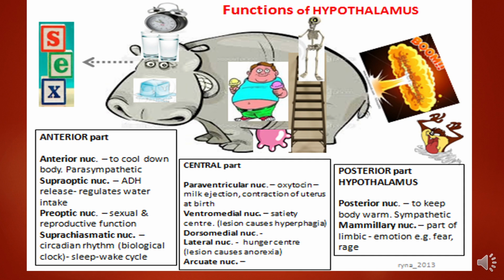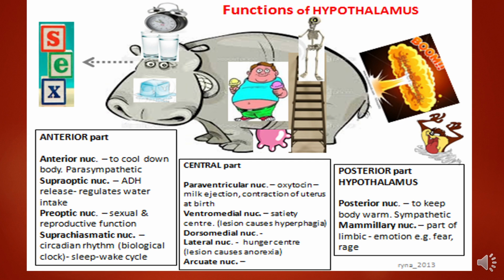Next comes the supraoptic nucleus, which is responsible for thirst and urine production. It is concerned with the water mechanism. It is responsible for regulating the water intake and the output. Next is the preoptic nucleus, which is concerned with sexual and reproductive function.